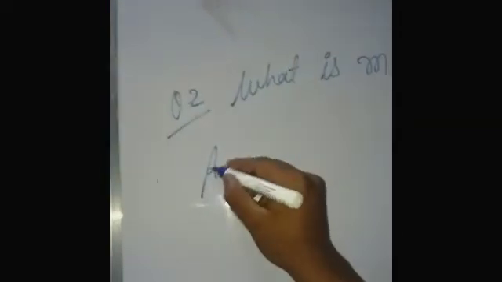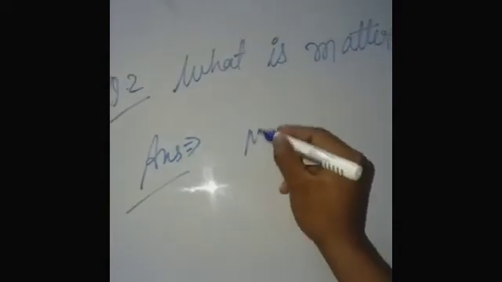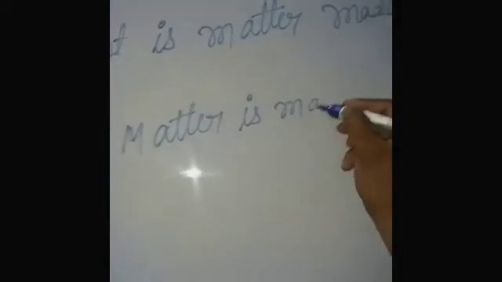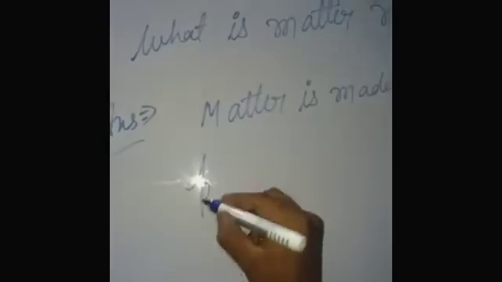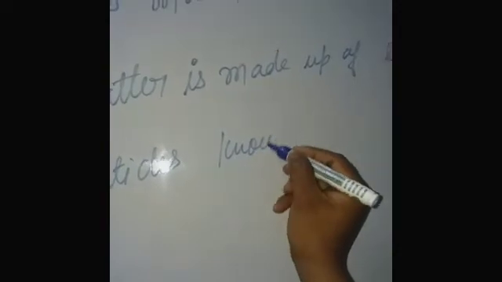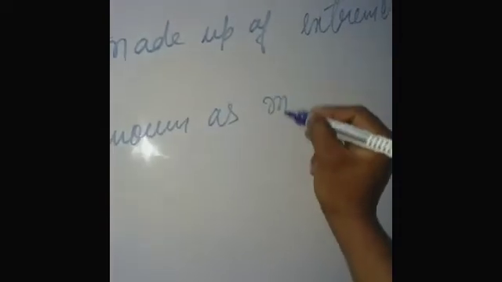Then answer: matter is made up of extremely tiny particles, means small particles, known as molecules.